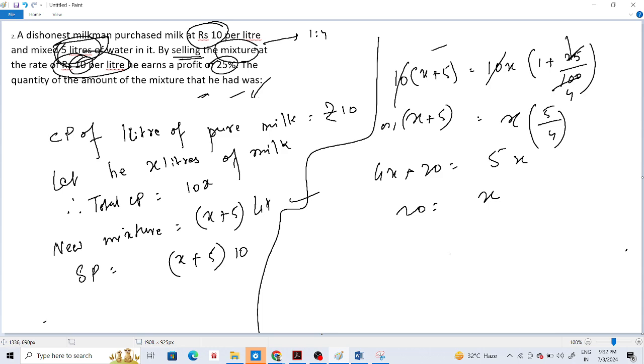That we get as X. So X liters of milk, that is X. Now what is the mixture? I think this one is quite easier than the alligation method as of now.